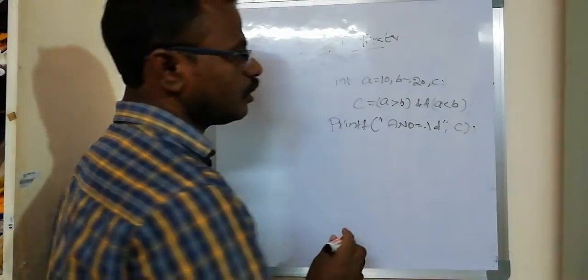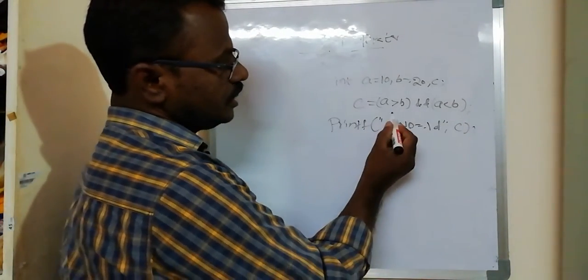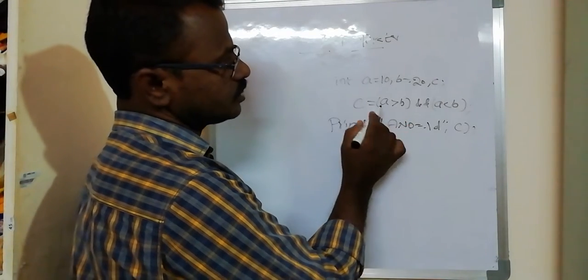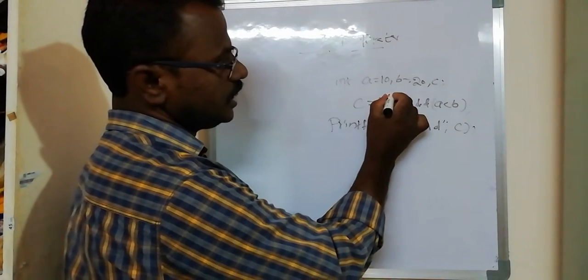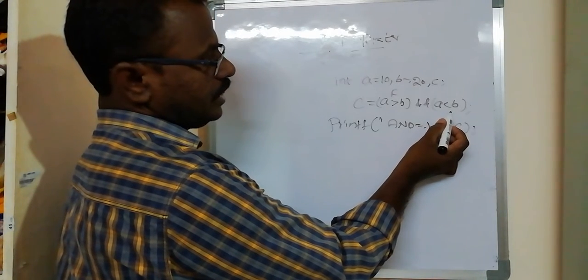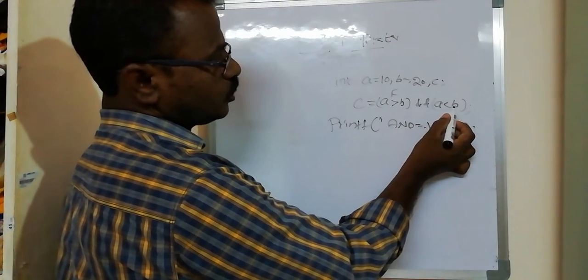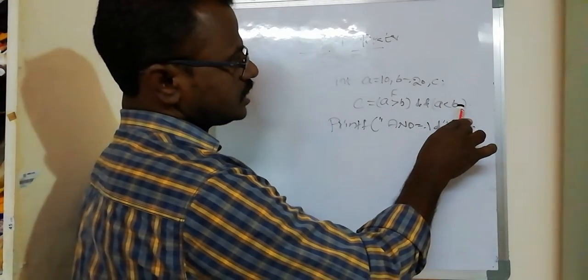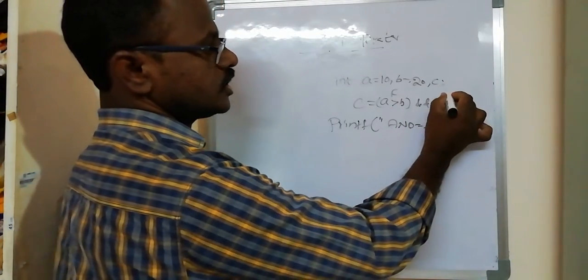See, we compare these conditions. 10 greater than 20, the condition is false, and a less than b, 10 less than 20, this condition is true.